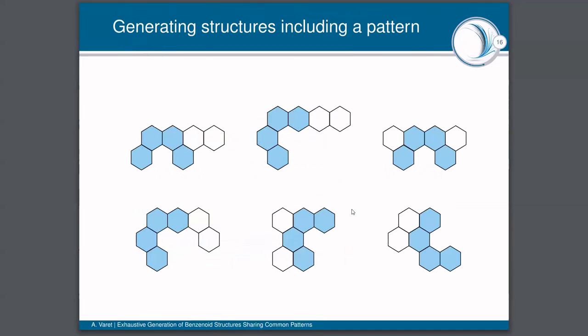And to conclude with the single pattern problem, you can see right here some examples of benzenoids, including the pattern deep bay, that we are able to generate. And for each of these, we have in blue the positive hexagons of the deep bay pattern.